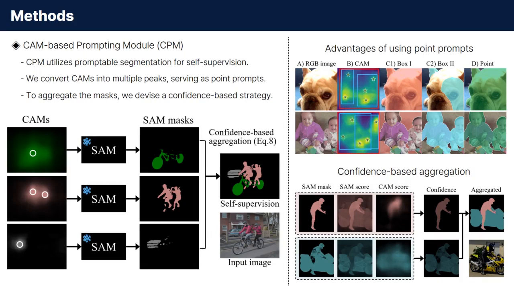Using the local picks as point prompts, we individually perform promptable segmentation using SAM and aggregate the resulting masks into one segmentation map. This map is used as self-supervision for guiding the CAMs themselves. During this aggregation, we also devise a special confidence-based strategy considering both SAM stability and CAM score.